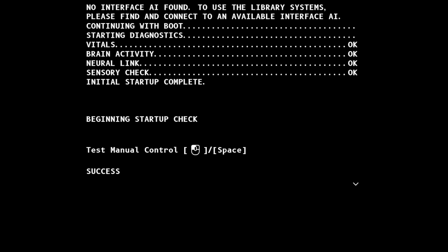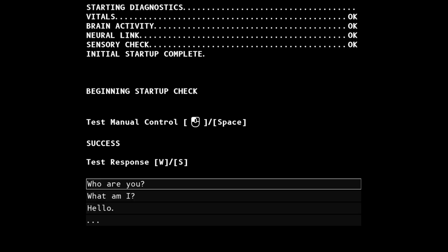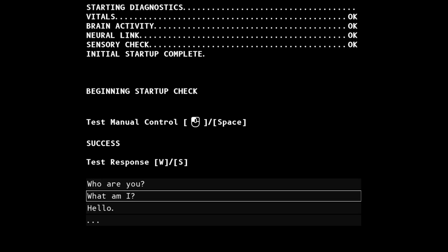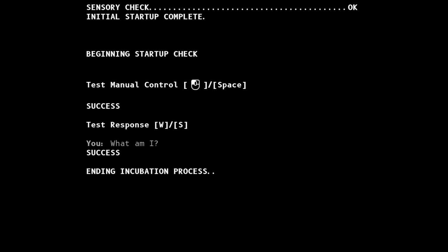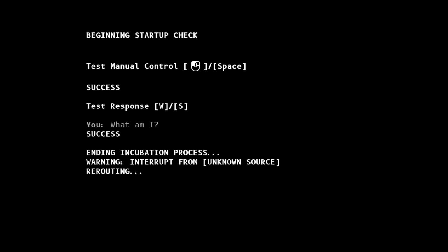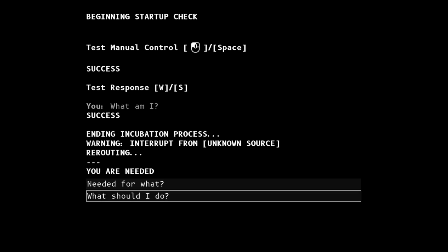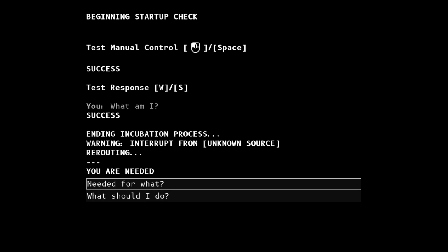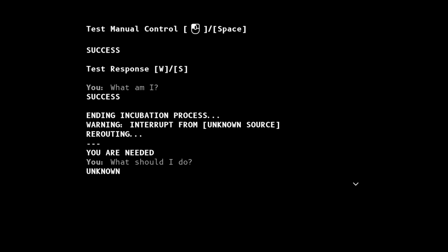Beginning startup check. Test manual control. Success. Test response. What am I? Success. Ending incubation process. Warning, interrupt from unknown source. Rerouting. You are needed. What should I do? Unknown. Incubation complete. Movement. WASD.